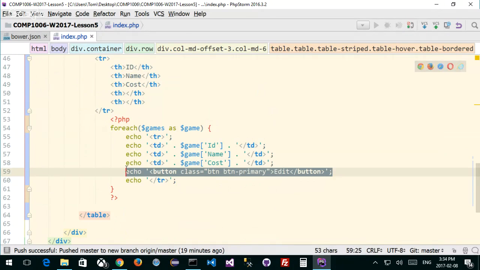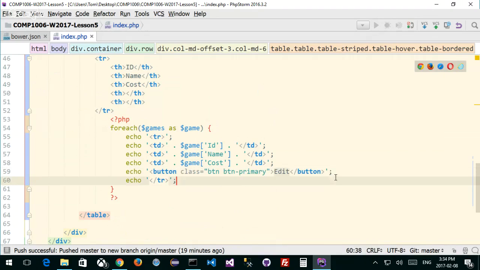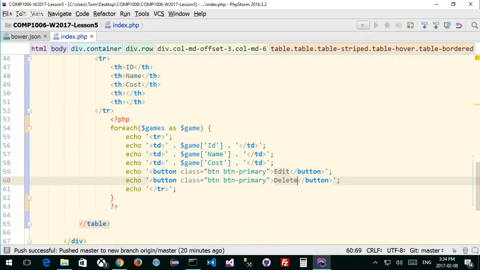I want to kind of take this button here without doing anything right now. By the way, maybe what I want to do is put an ID. Oops. I need to be able to click on this thing and have an ID of my edit button later on. But for now, let's just copy it and make another one. So this is delete. And I want to have a button danger. Right? So there's my danger button and my edit button.